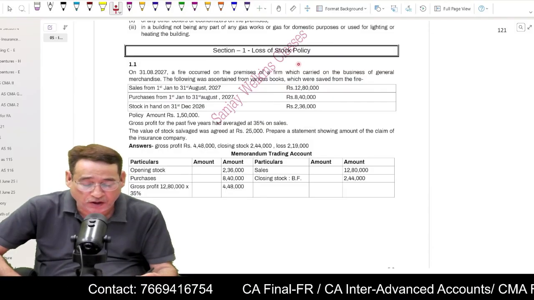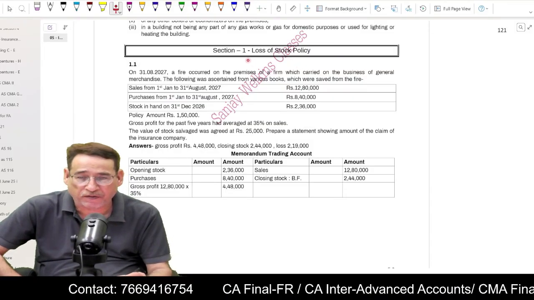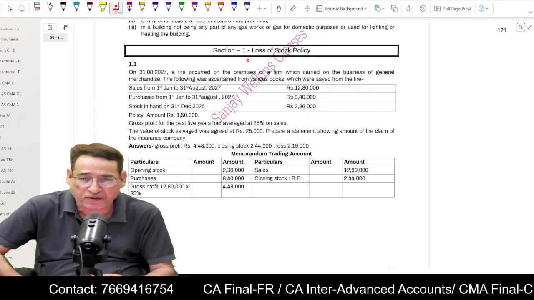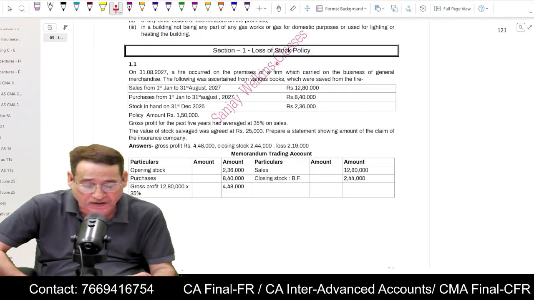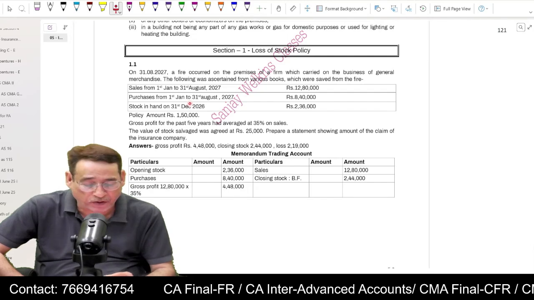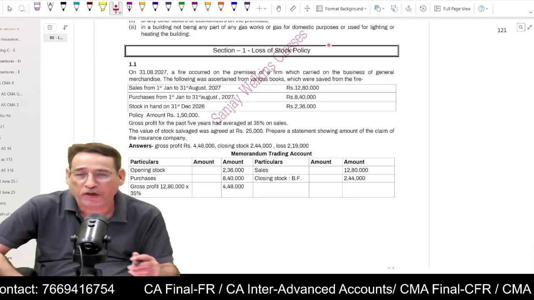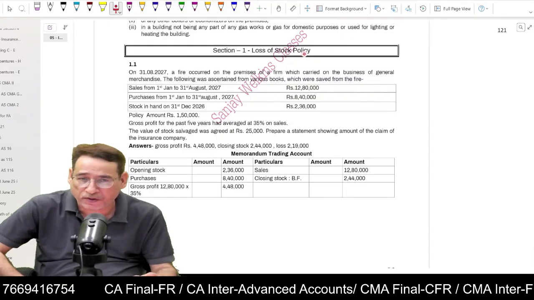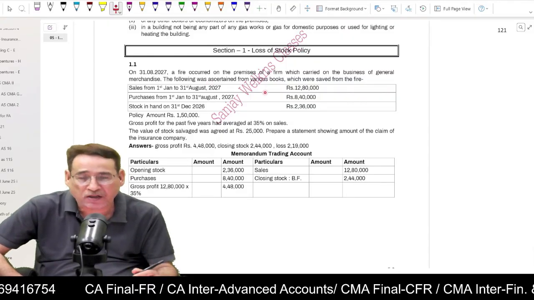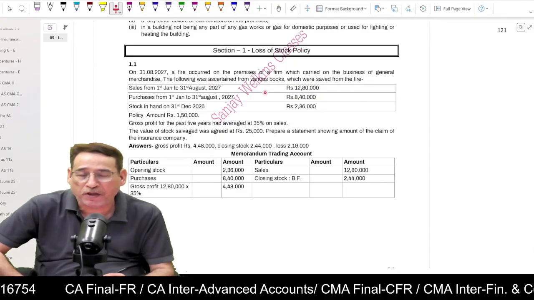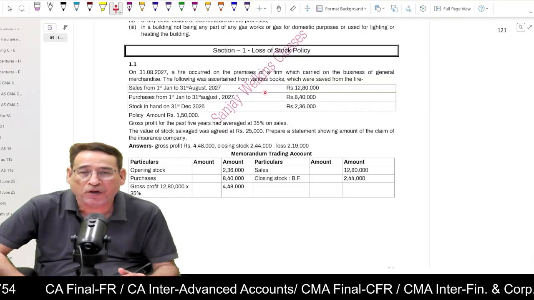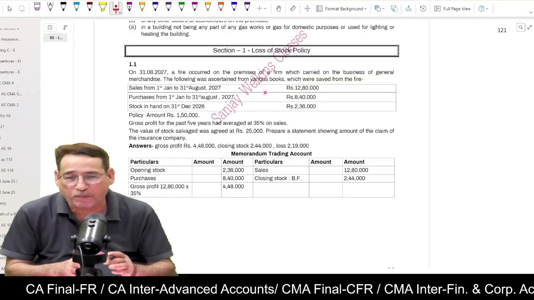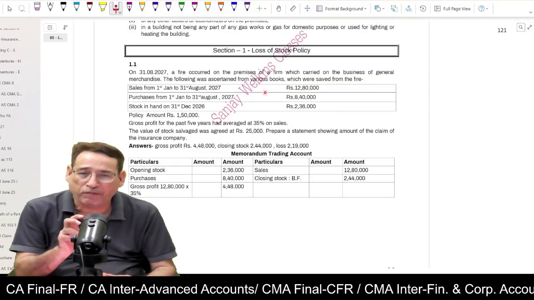So now we are going to pick up what we call insurance claims as far as this ultra quick revision series is concerned. In this particular series, under insurance claims, we are going to pick up the first topic, loss of stock policy, and there are many prominent topics actually under this particular chapter. One is loss of stock policy. As I just told you, under this, there are some simpler questions, but you have to take care of the questions related to abnormal loss of goods. These questions are pretty important, and you can expect a question out of abnormal loss of goods.